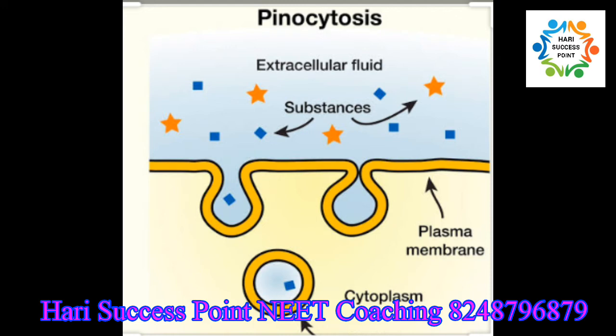Endocytosis of solid substances is called phagocytosis. You might have heard about phagocytosis in amoeba, and that of liquid substances is called pinocytosis. So, if the cell is taking solid substances into the cell, it is called phagocytosis, and if the cell is taking liquid substances in the form of vesicles, it is called pinocytosis.